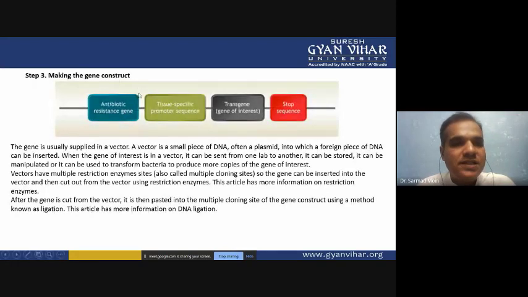Then making the gene, as we earlier discussed, whatever gene you want to transfer, the gene of interest, you have to put the tissue specific promoter. Otherwise if you do not use the tissue specific promoter, the gene will be expressed in every cell. So the isolation of the product or transgenic protein will be very difficult if it is expressed everywhere in the cells or in the entire organism.